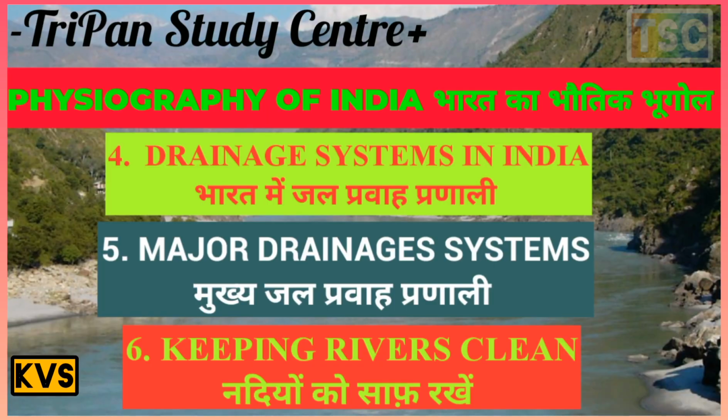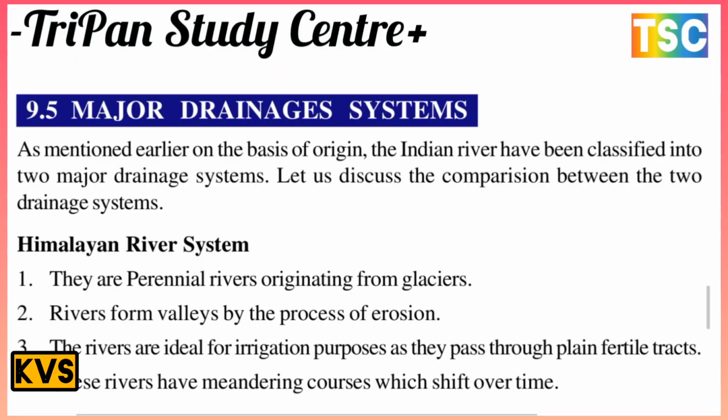The next topic is the major drainage systems in India. That is most important. As I mentioned earlier, on the basis of origin, the Indian rivers have been classified into two major drainage systems. Let us discuss the comparison between the two. First, the Himalayan river system. These are perennial rivers originating from glaciers.